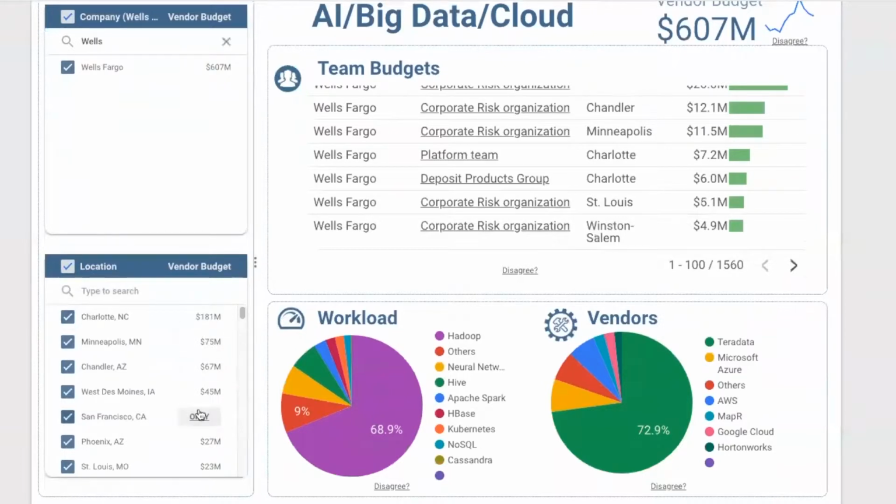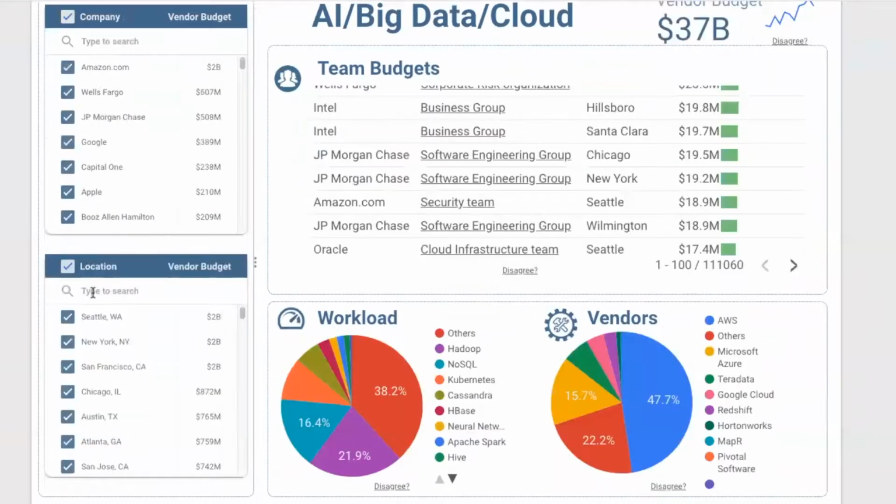So these are all the locations. So if that's your big company strategy, pick a company, and then you'll get all the locations lined up. And the other strategy is you pick a location and then look at all the companies that are active in that location.